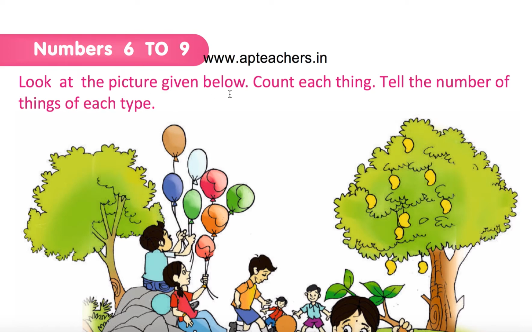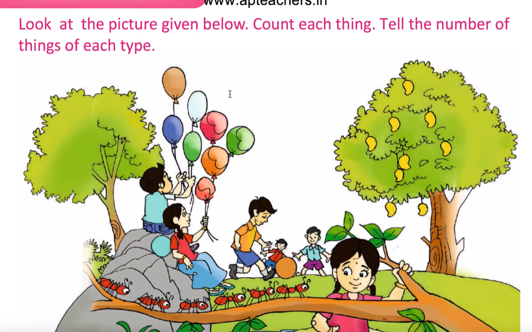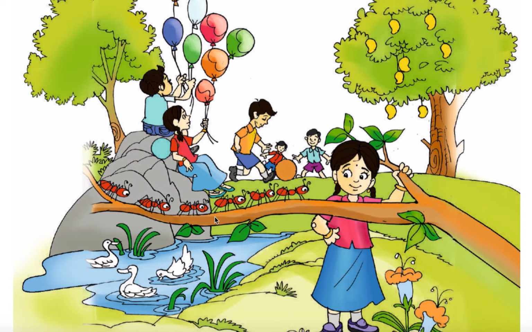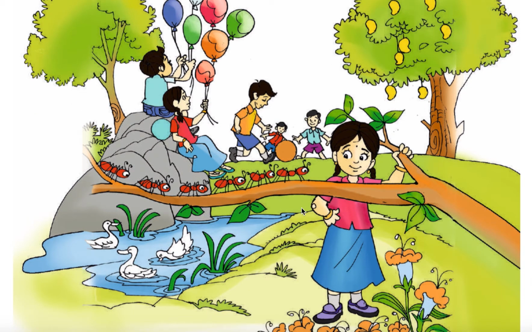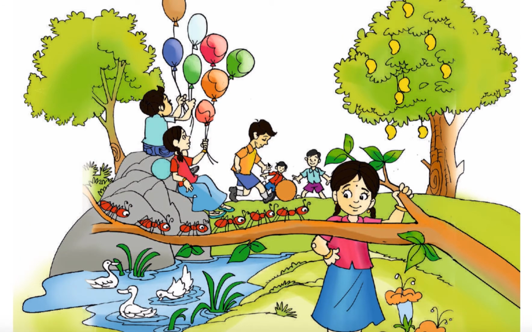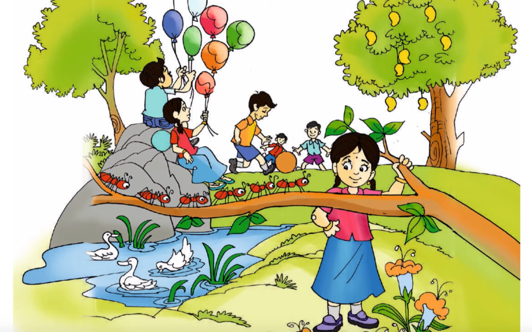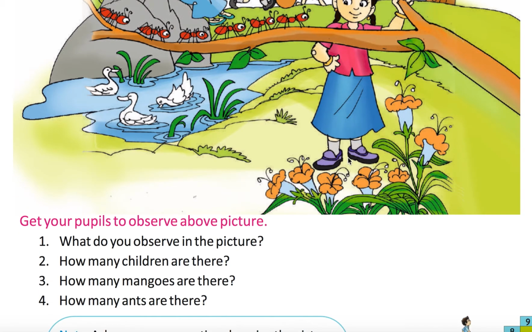Number 6 to 9. Look at the picture given below. Count each thing. Tell the number of things of each type. Balloons 1, 2, 3, 4, 5, 6, 7, 8. 8 balloons. How many ants? 6 ants. Okay. How many children? 6 children. How many mangoes? 1, 2, 3, 4, 5, 6, 7, 8, 9. 9 mangoes.